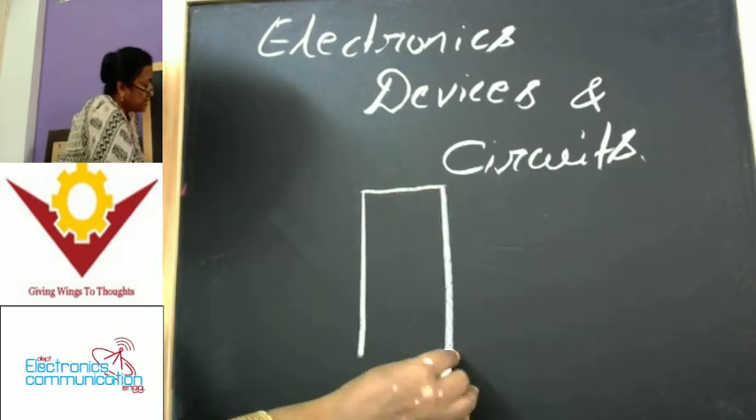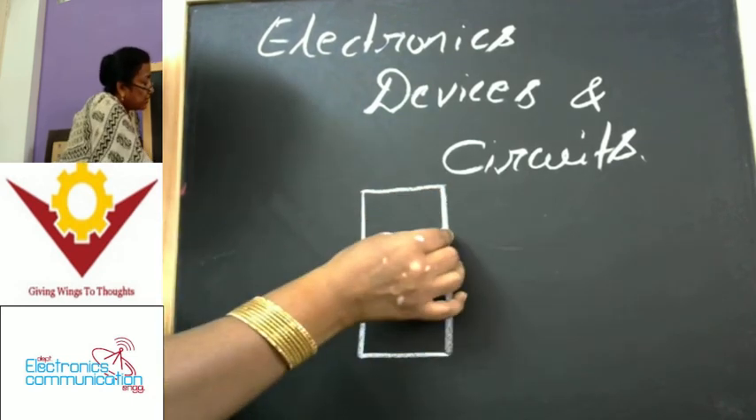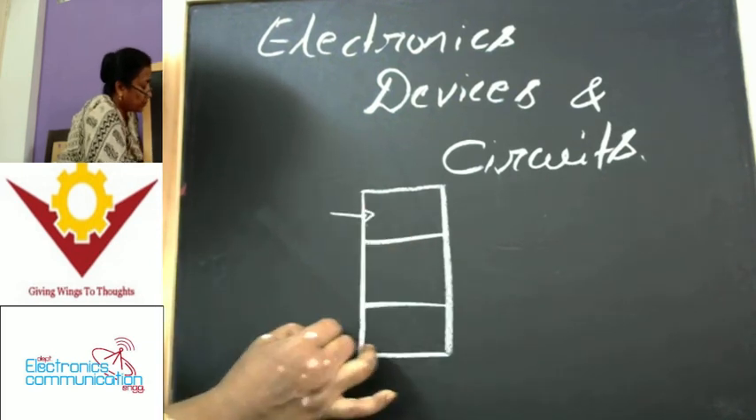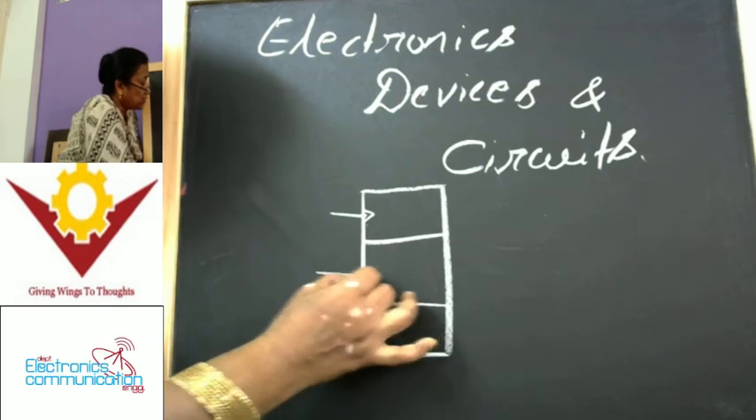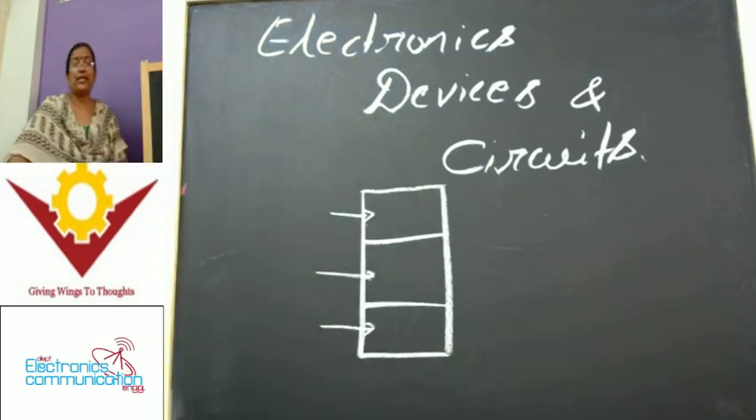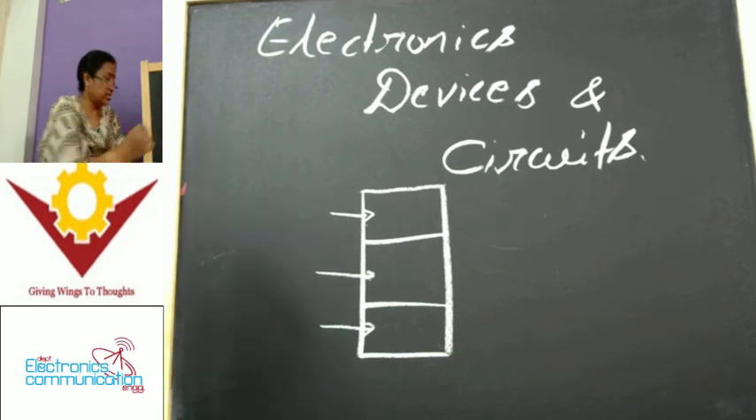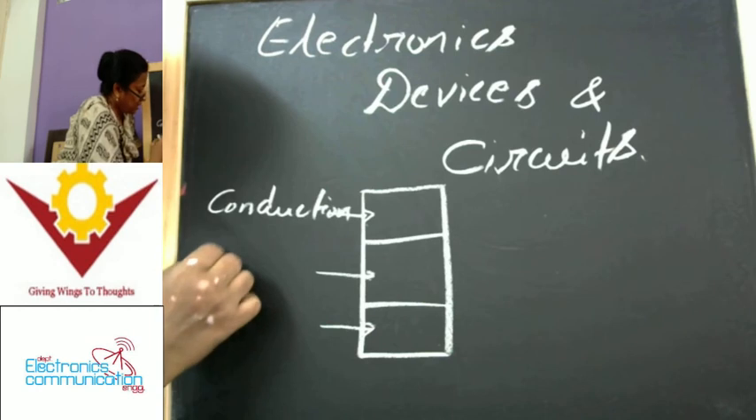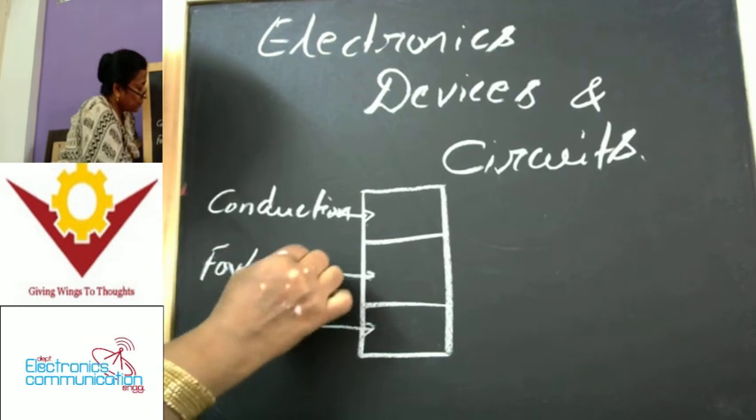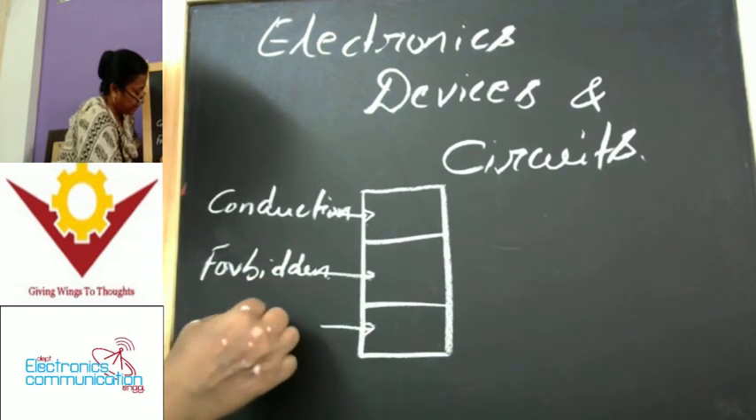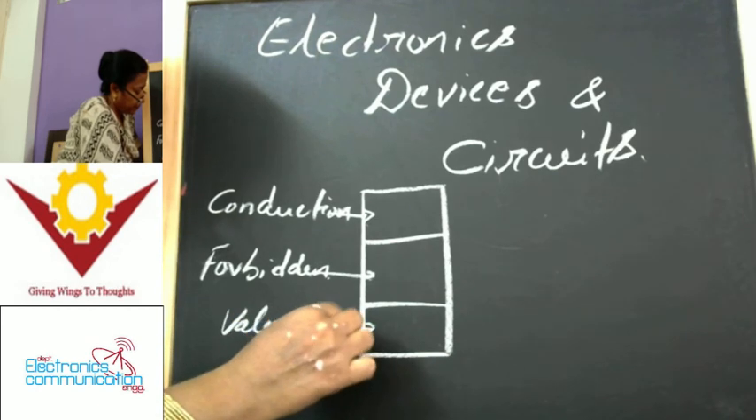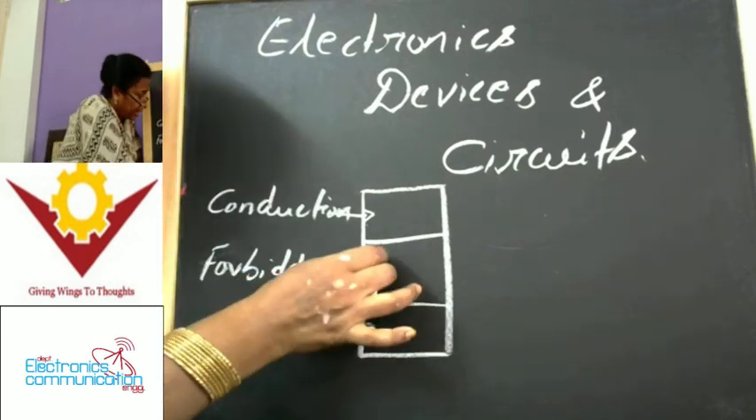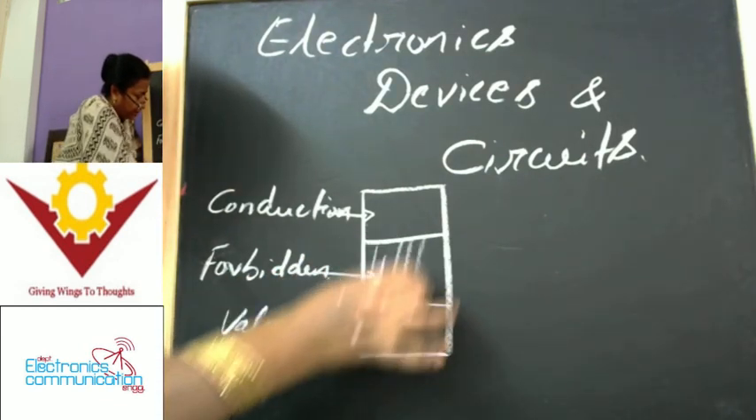Suppose you represent it like this, a rectangular box, and divide this rectangular box into three regions. This one is the conduction band, not covalent; this one is the conduction band, this one is the forbidden band, and this one is the valence band. In this, the gap between the conduction band and the valence band is very